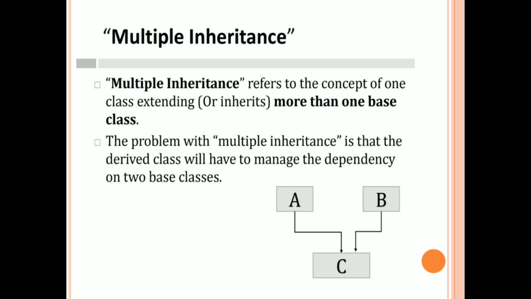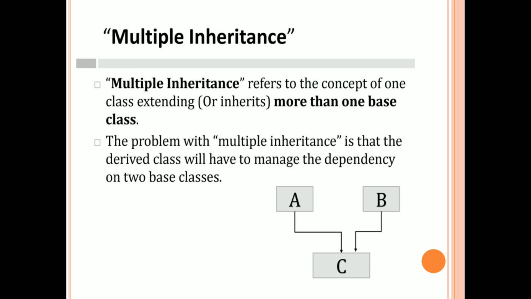So as a whole, the concept of multiple inheritance is that there exist more than one superclass. Two or more superclasses can be inherited by one subclass. That kind of inheritance mechanism is called multiple inheritance.